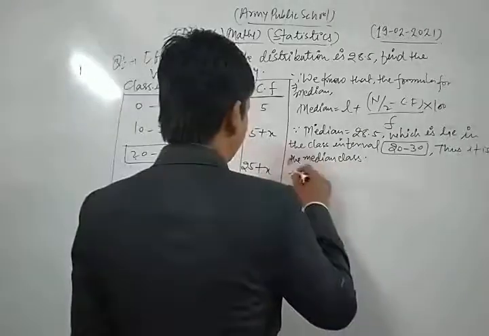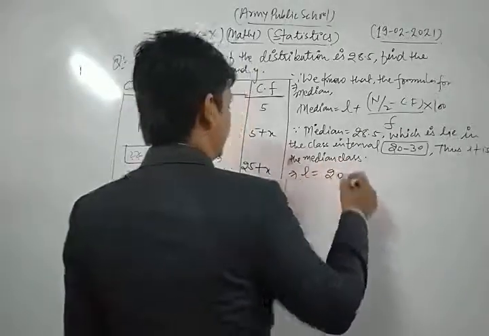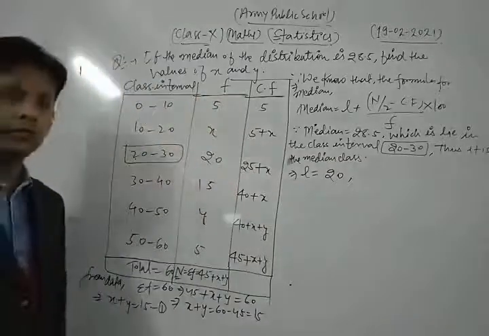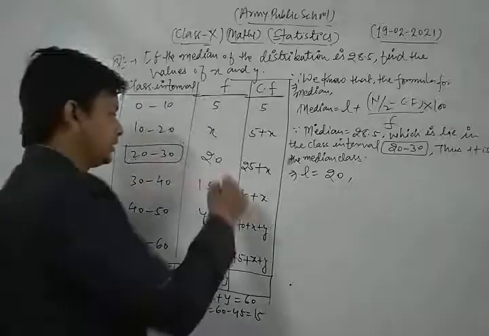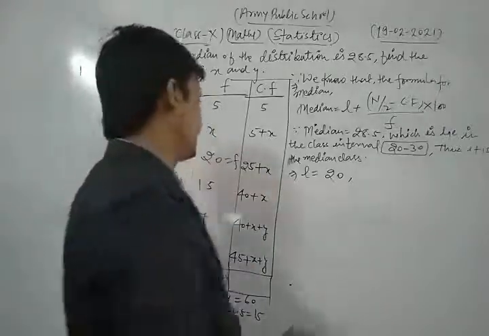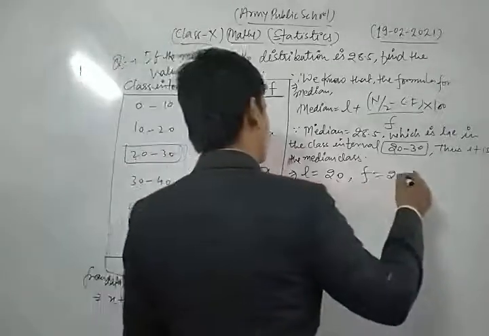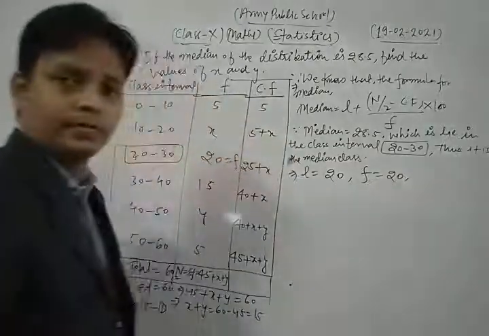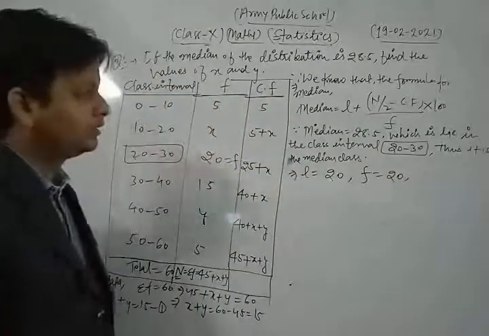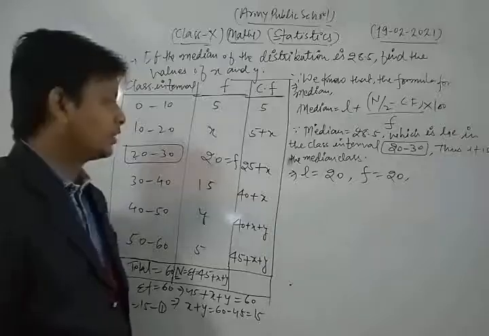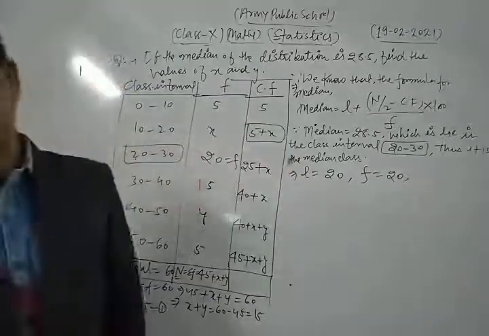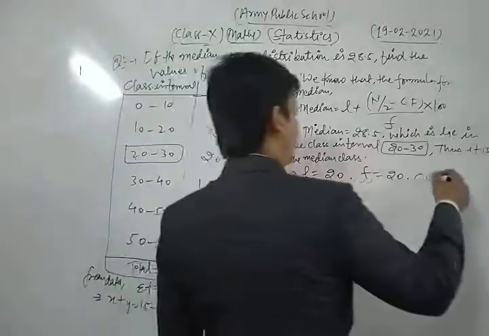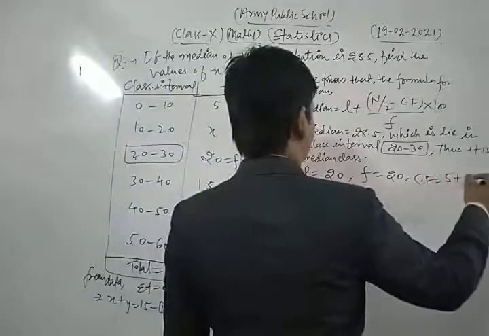So the lower limit of the median class is 20. Now the frequency of the median class is 20. And the cumulative frequency preceding the median class, the value of CF, is 5 plus x.